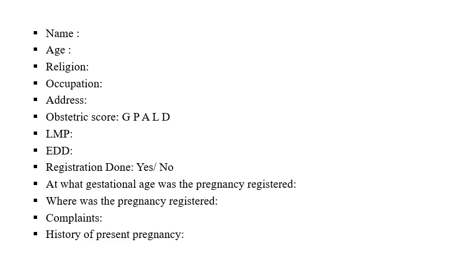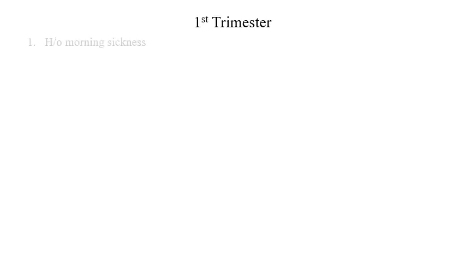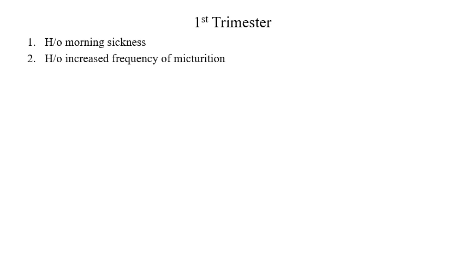Present confinement, history of present pregnancy. She may have a history from the first trimester, such as morning sickness, which is much more common in the first pregnancy in the first trimester. A history of increased frequency of micturition, which happens during the condition. History of fatigue, as they start feeling fatigue as anemia sets in, and history of white discharge per vagina. You have to inquire whether it is foul smelling, curdy white discharge, which would be a diagnosis of candida, or just leukorrhea.